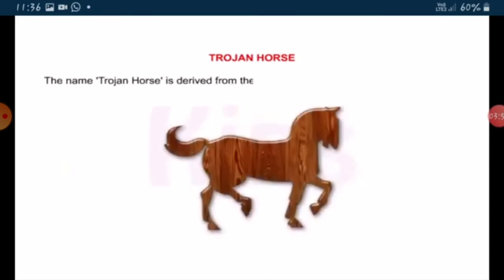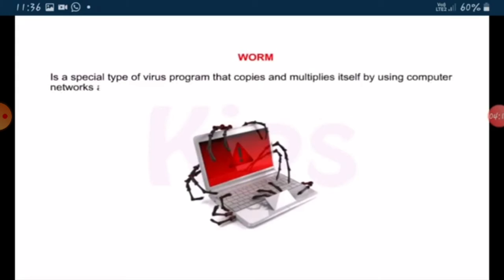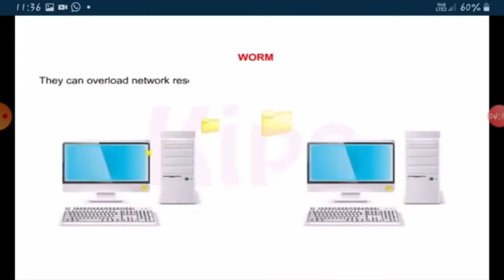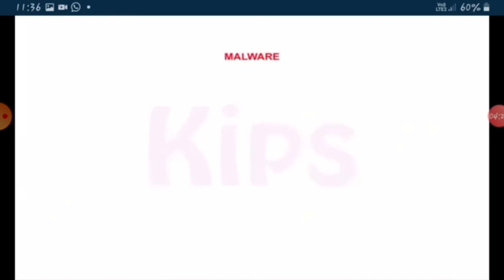It is not self-replicating. A Trojan can spread only when it is copied to another system. The name Trojan horse is derived from the wooden horse used by the Greek army to conquer the city of Troy. Worm. A worm is a special type of virus program that copies and multiplies itself by using computer networks and security flaws. They can overload network resources very quickly, which in turn slows down the speed of data transmission due to heavy consumption of system memory or network bandwidth.